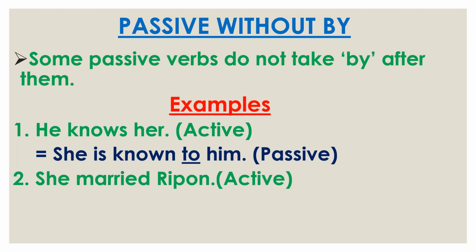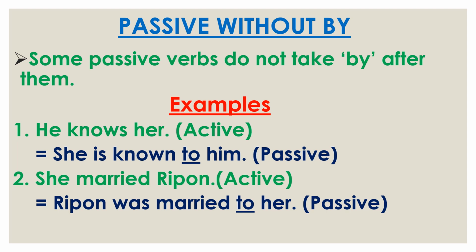Now see the next example. She married Ribbon. So at first we use Ribbon, then married, the main verb, is in the past form, so we use was. Then the third form of married, then again in place of by we use to, and then she changes into her. So married also doesn't take by, it always takes to. So here we find two examples, known and married. So when the verbs know and marry are used in passive form, they always take to, not by.